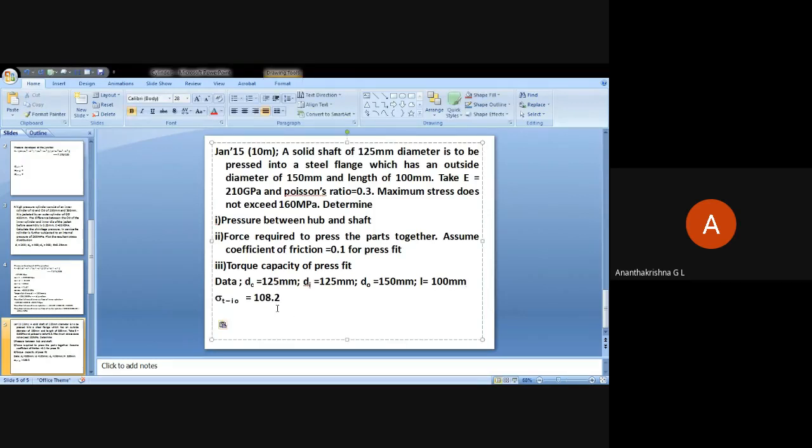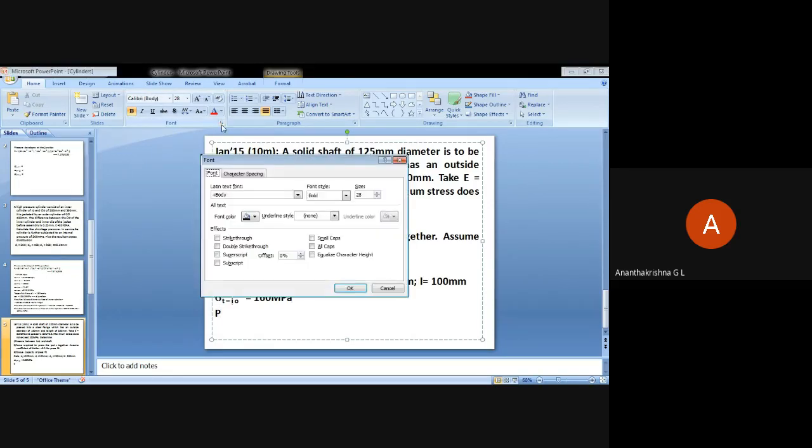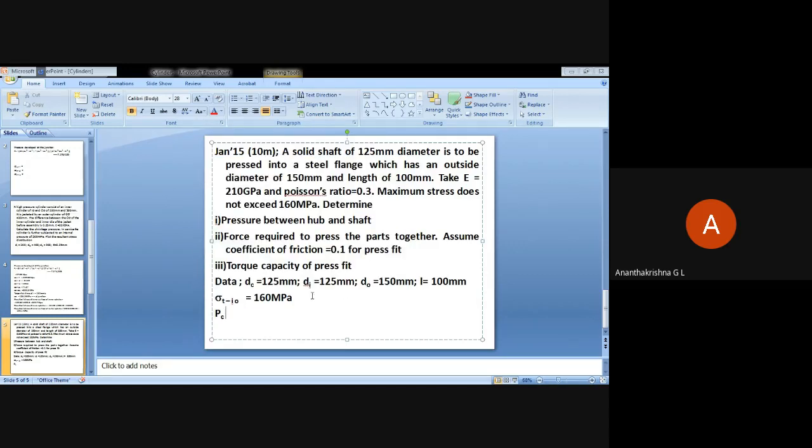So from this we need to find out the junction pressure PC, and then we need to find out the axial force required.